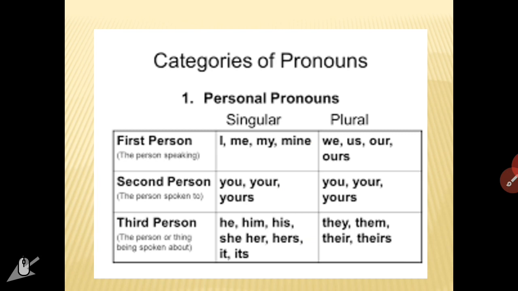Now, here in the table are examples of personal pronouns which are bifurcated as singular, plural, and first person, second person, and third person. These personal pronouns you will identify, fill in the blank, and use while making any sentence you write or speak. Now, first person singular: I, me, my, mine. First person plural: we, us, our, ours.